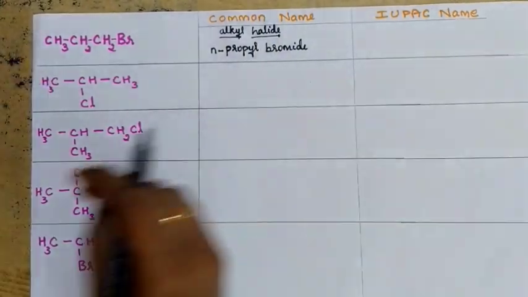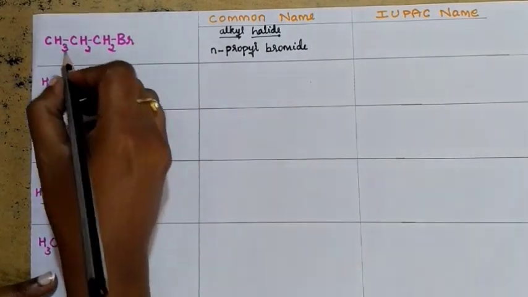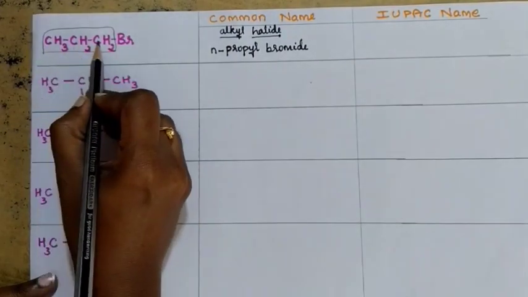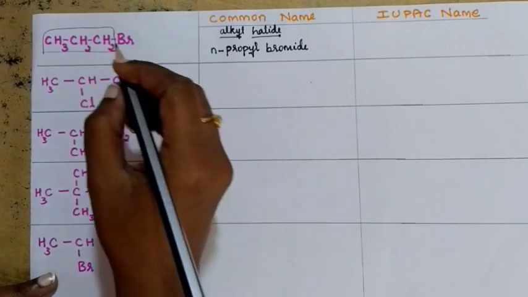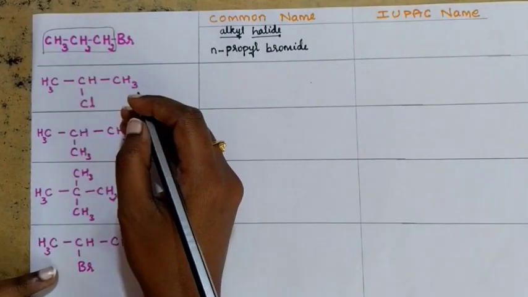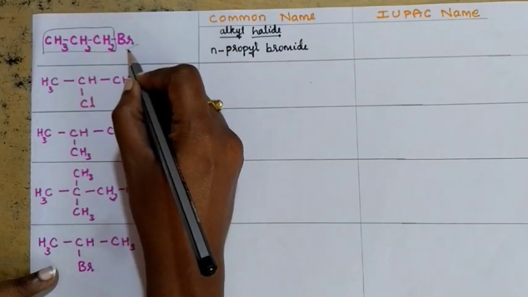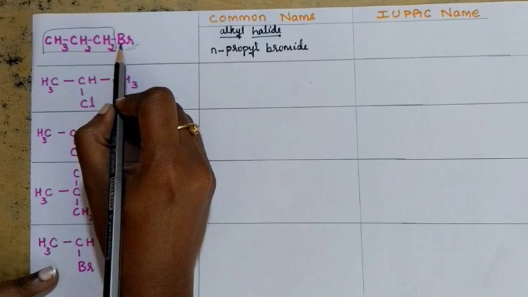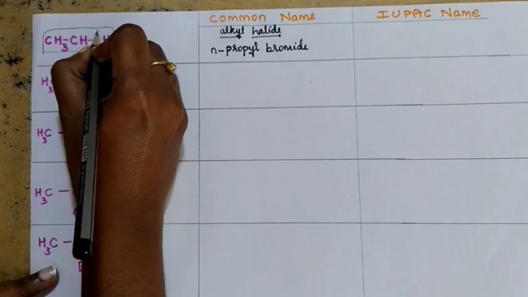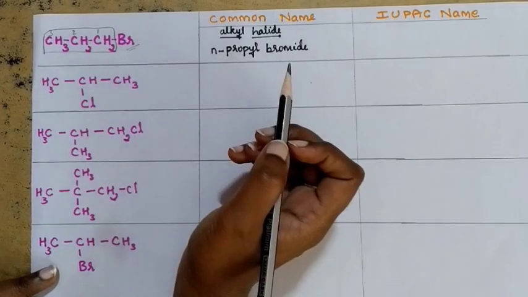Now let's see how to write the IUPAC name. To write the IUPAC name, first you need to select the parent chain. This is going to be the parent chain because this is the chain where you get the maximum number of carbon atoms. And after selecting the parent chain, you need to give numbers to the carbon atoms. How are you going to give the numbers? First, you need to consider the substituent or the functional group. Here, the functional group or the substituent group is bromine. And to this bromine, you must provide the least number. So the numbering is going to start from this side. 1, 2, 3. Correct? Bromine is attached to the first carbon atom.